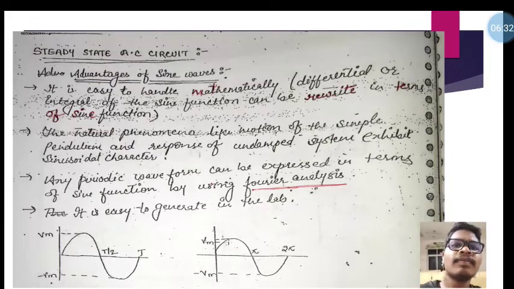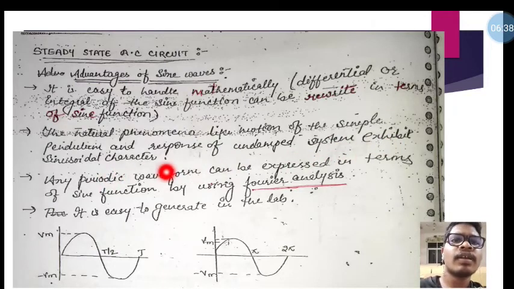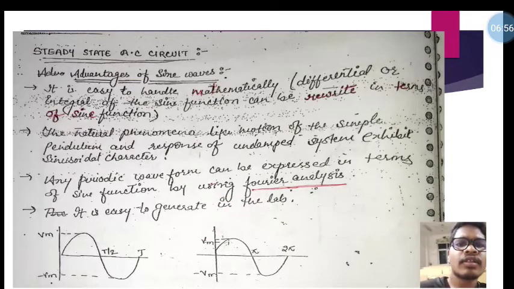In engineering, the responses of undamped systems exhibit sinusoidal characteristics. Any periodic waveform can be expressed in terms of sine functions by using the Fourier series also, and it is easy to generate in the lab by using the CRO, that is the cathode ray oscilloscope.